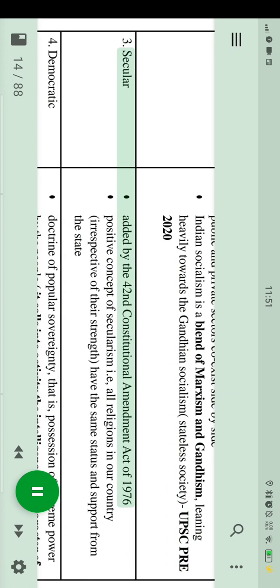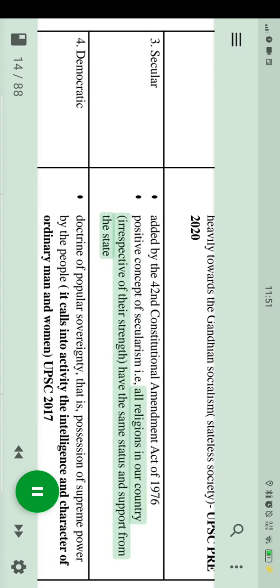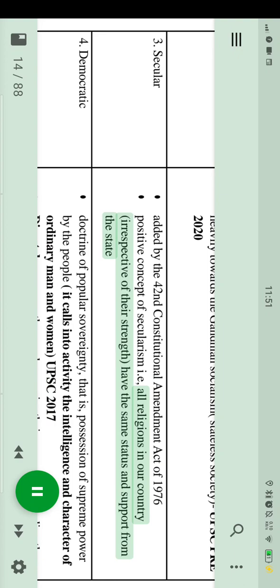3. Secular. Added by the 42nd Constitutional Amendment Act of 1976. Positive concept of secularism: all religions in our country, irrespective of their strength, have the same status and support from the state.